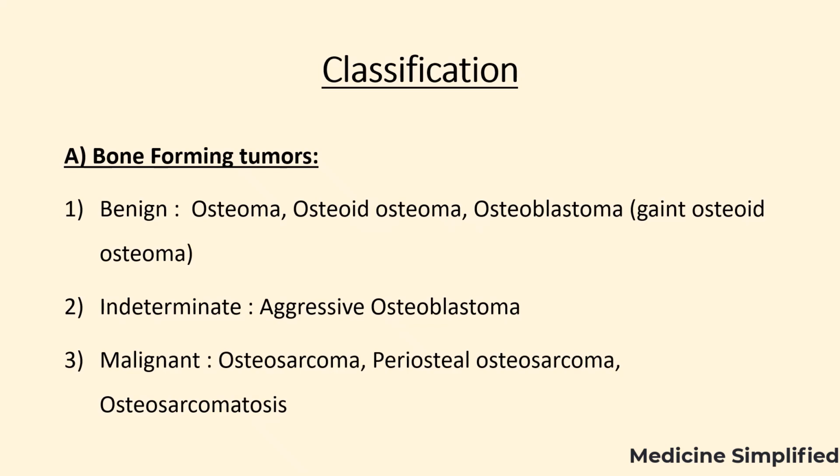Third subtype is malignant, which include osteosarcoma, which affects long bones, periosteal osteosarcoma, which is rare and tumor is formed on surface of long bones. Osteosarcomatosis, also called as multifocal osteosarcoma, which is rare and highly aggressive variant of osteosarcoma.